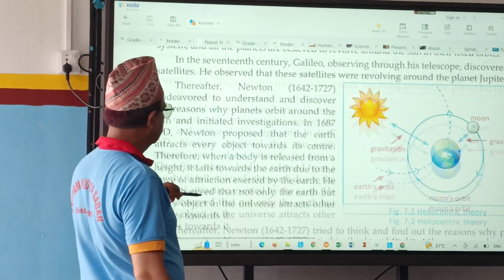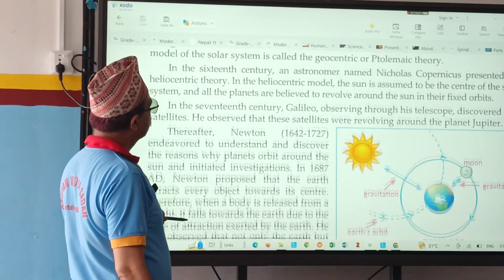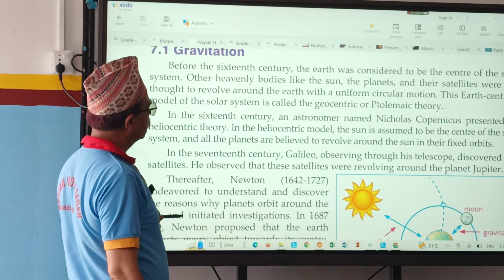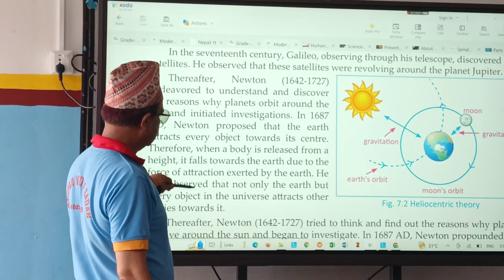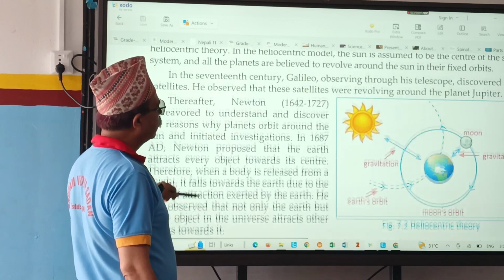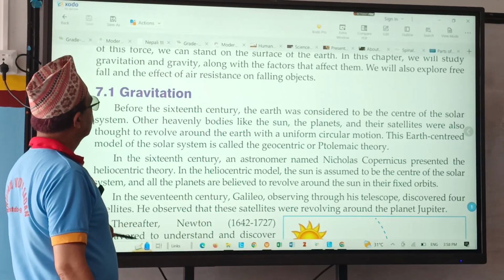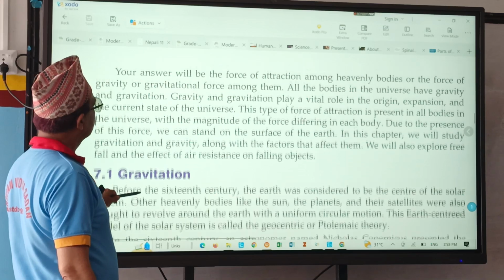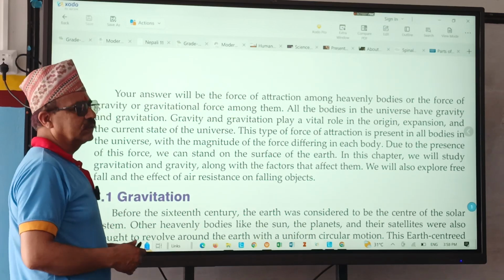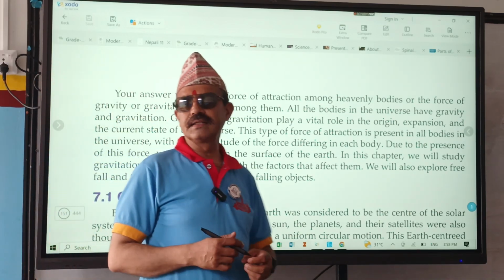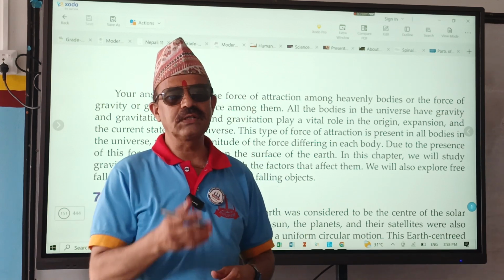Yes or no? So the chapter is force and motion. Force. What is force? Force is the external agent that changes or tends to change the state of a body.